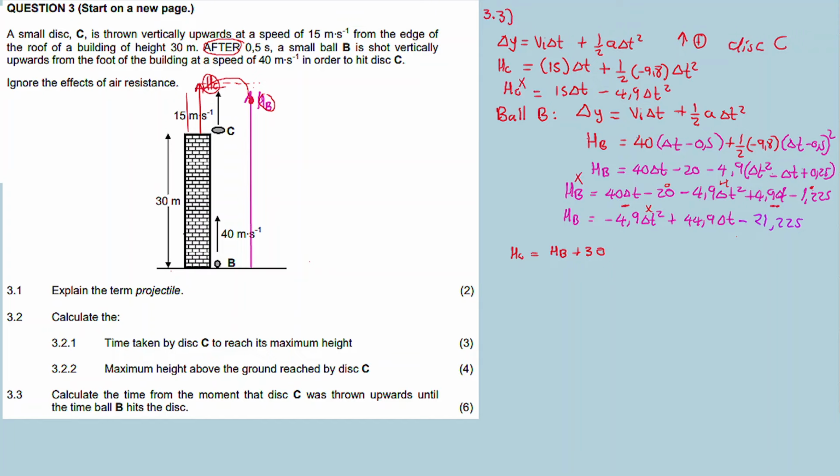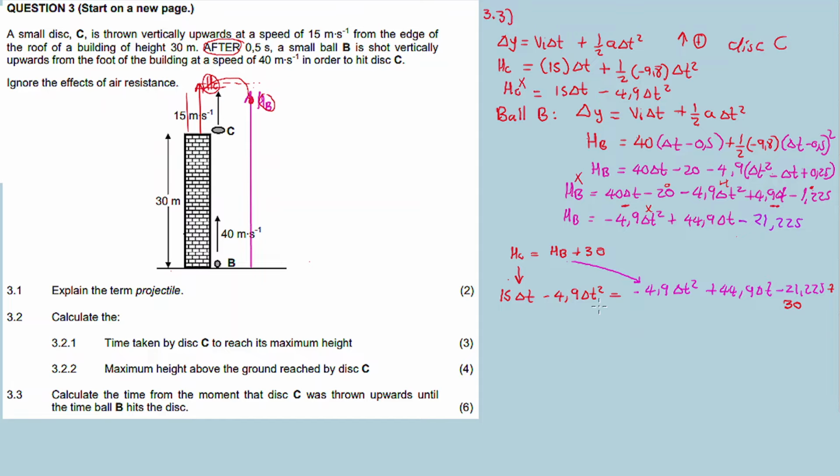Instead of solving the equations simultaneously, it's best to do it this way. So let's do this, and then I substitute the equation for HC. Now we take from above, equal to, and then we substitute equation B, plus this 30. This is what I have here, and then this is what I have.